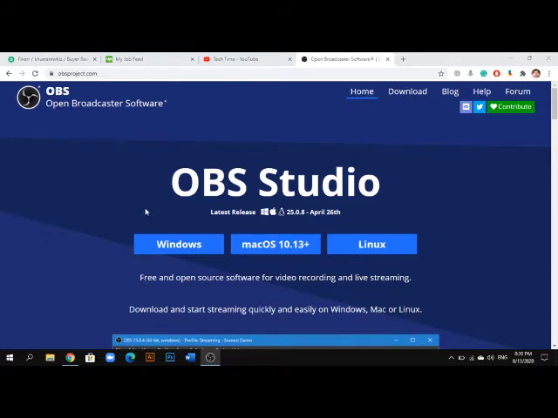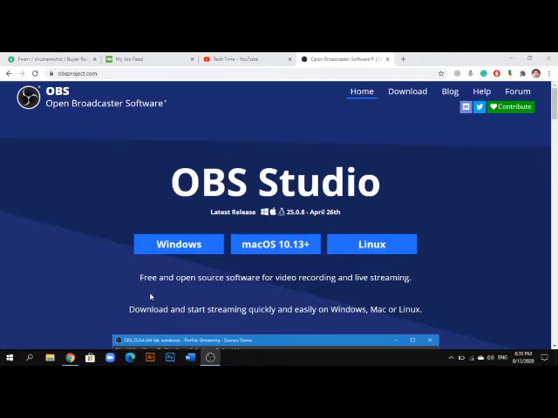Now click on media source if you want any music while streaming. Click on OK. Now click on properties, the settings icon, and browse for your music. Here you can browse your music. I don't want any music, so I can cancel and cancel. And delete the media source if I want to remove the music.